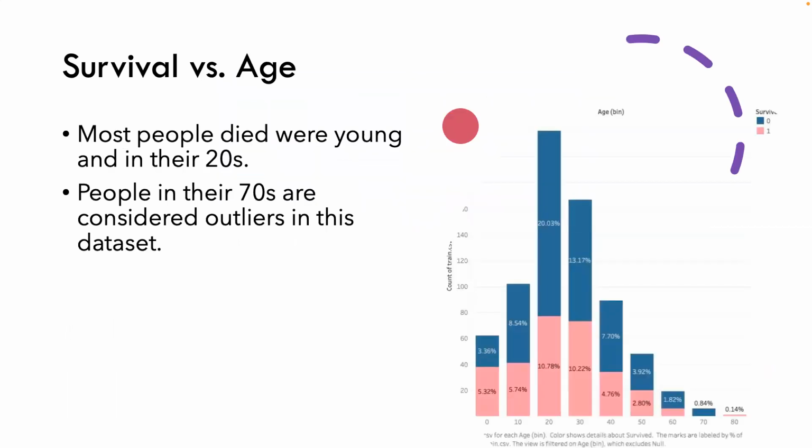So now we can analyze survival and age from the chart. We can see that most of the people who died were young, in their 20s. They took 20% of the total passengers on the ship that night. Also, we can tell that the age of most dead people was in the range of 10 to 30, which was around 42%. People in their 70s and 80s are considered outliers in this dataset because there were not a lot of people at that age on the ship that night.